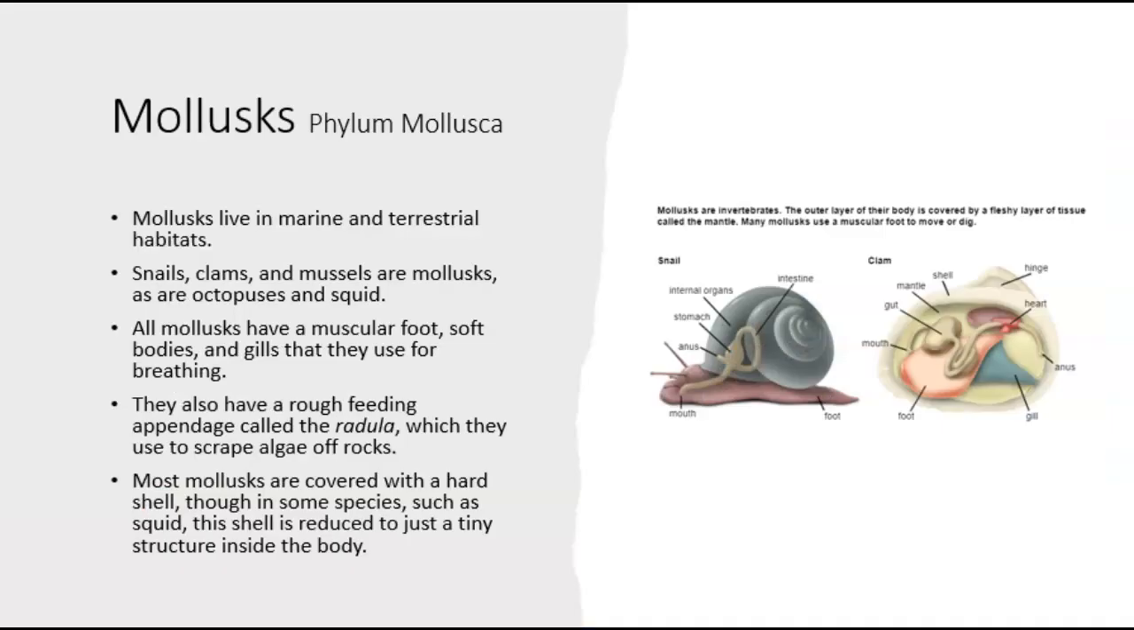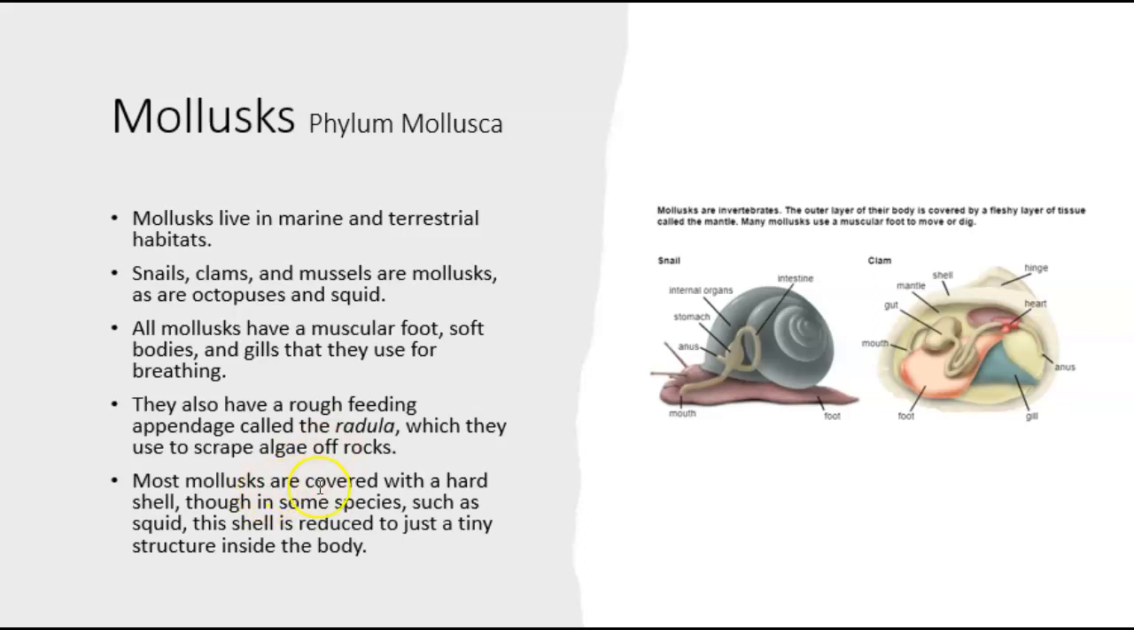Next phylum is mollusks, phylum Mollusca. These animals live in marine and terrestrial habitats. Marine meaning ocean, terrestrial meaning land. They are snails, clams, mussels. Octopus and squid are also mollusks. They have a muscular foot, soft body, and gills, and they also have a feeding tube, the radula, and they use it to scrape algae off of rocks.